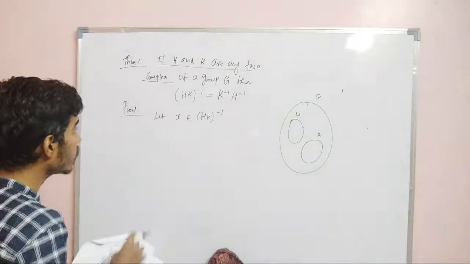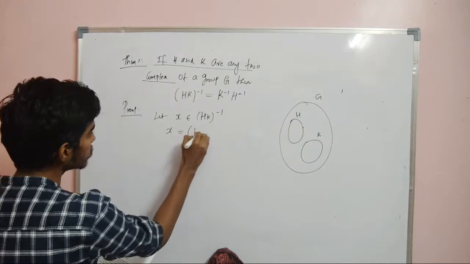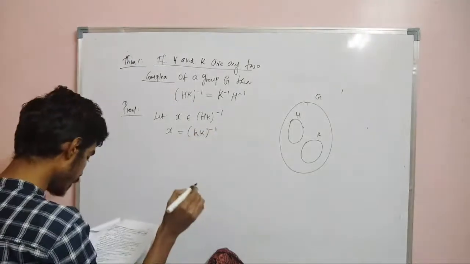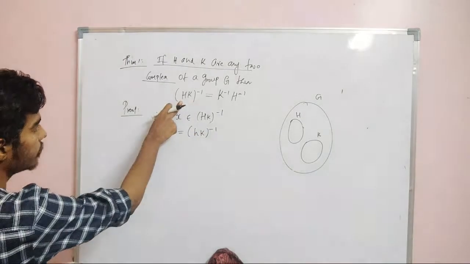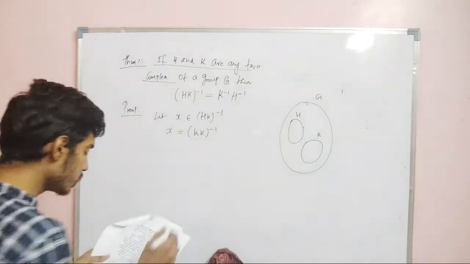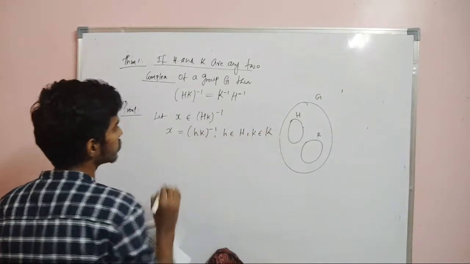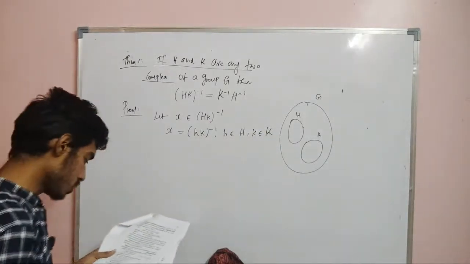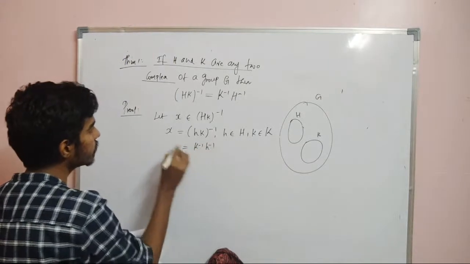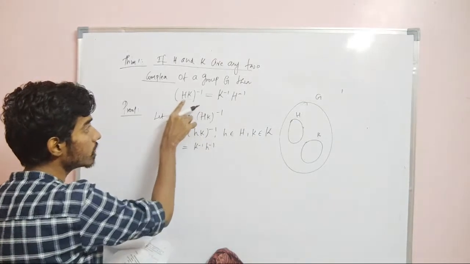I am taking an element small x in the set (HK) whole inverse. Then every element can be written as (hk) whole inverse, where small h belongs to capital H and small k belongs to capital K. Now I can write this as k inverse h inverse. Remember, these two are elements, whereas those are subsets.